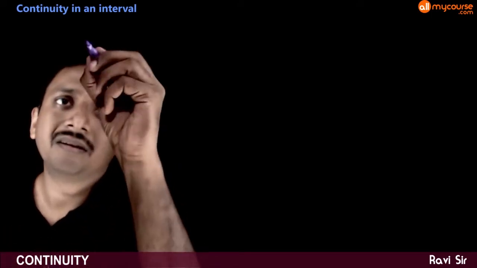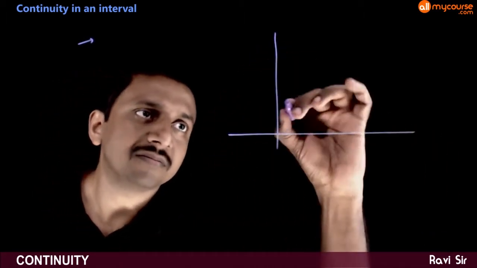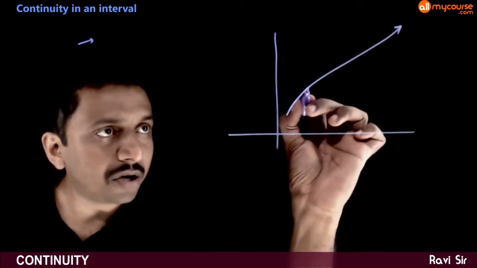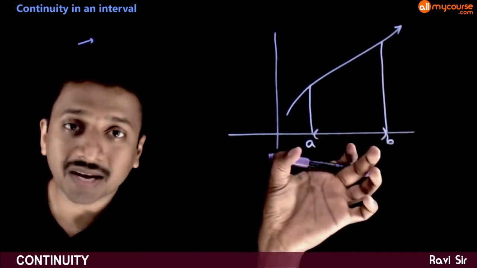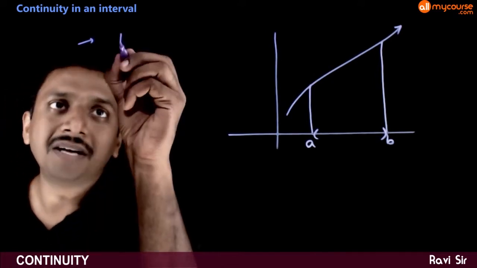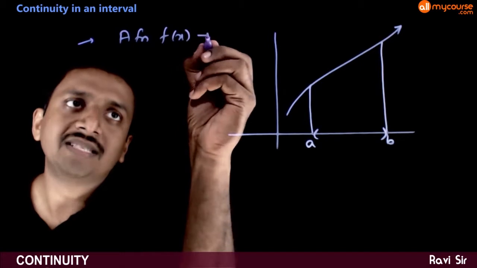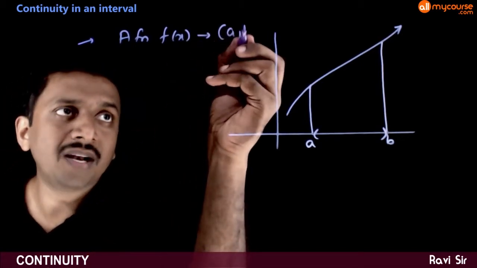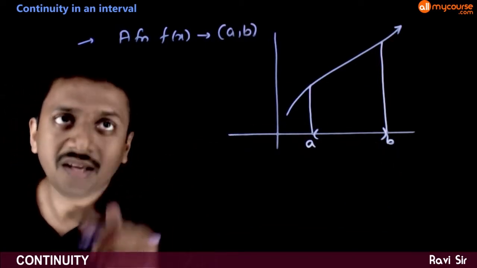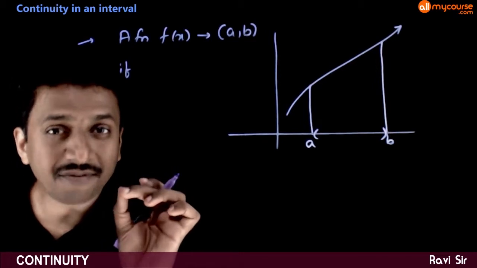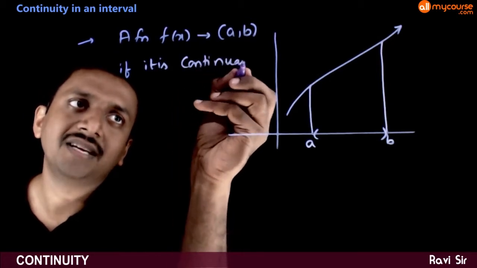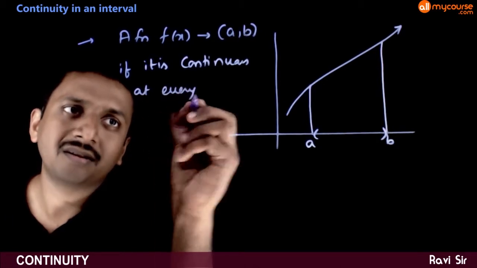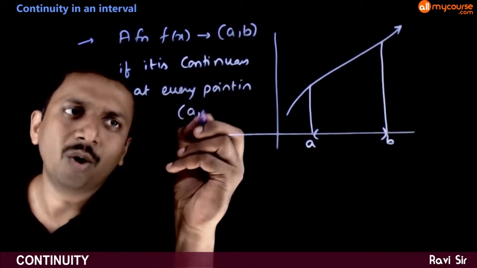So till now we have seen the meaning of continuity of a function at a point. If you have a function whose graph is something like this, and you are talking about the continuity in an interval a comma b, a function f of x is said to be continuous in the open interval a comma b if it is continuous at every point in the open interval a comma b.